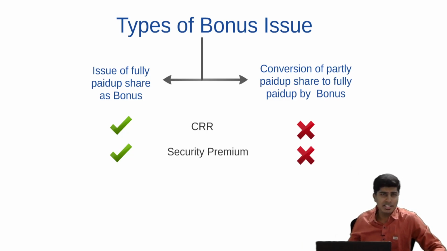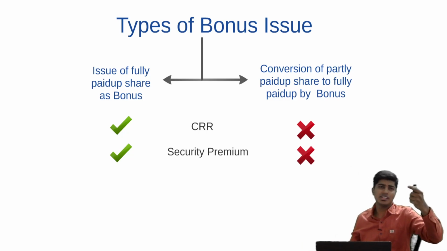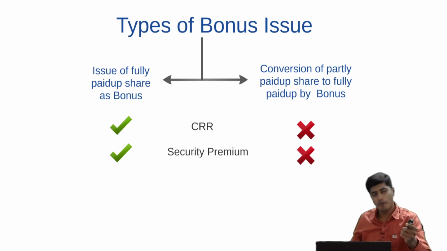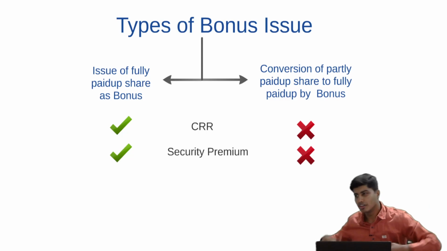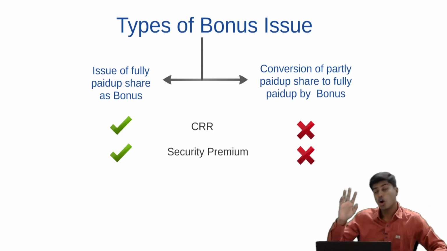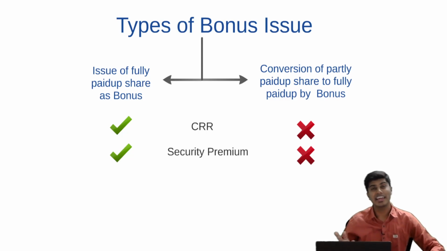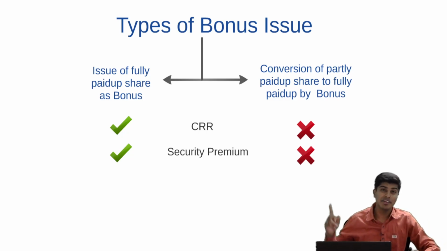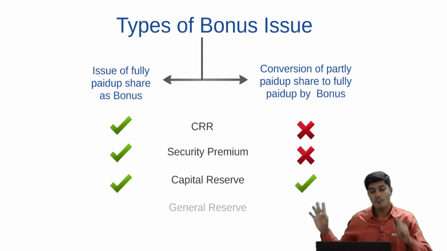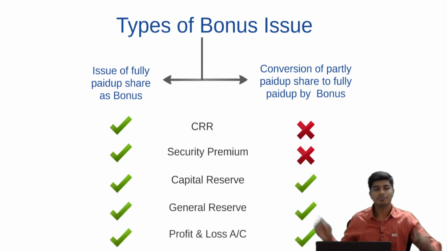Talking about the remaining three reserves, capital reserve, general reserve, P&L, that is basically capital reserve and divisible profits, can be used to either issue fully paid up share as bonus, or can be utilized for converting partly paid up shares to fully paid up also.